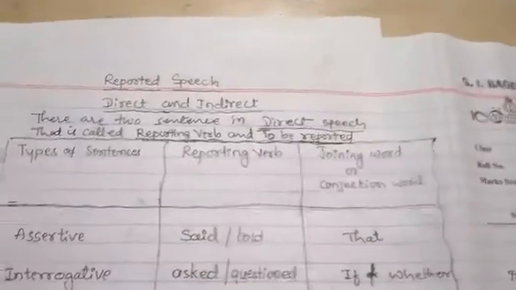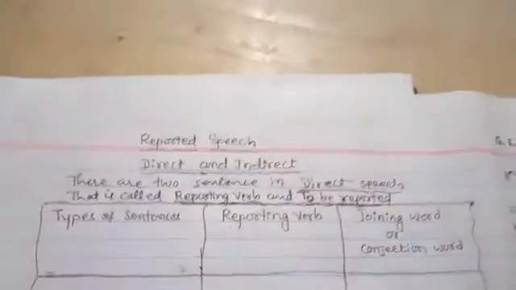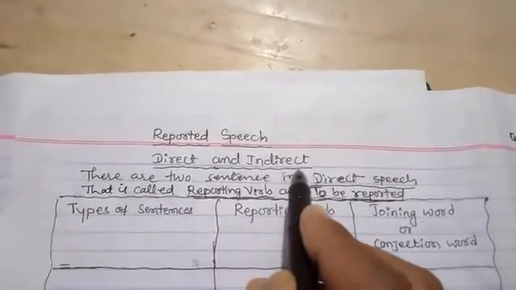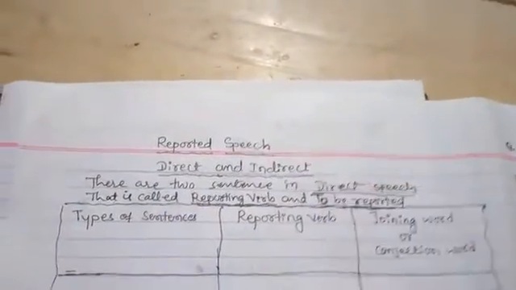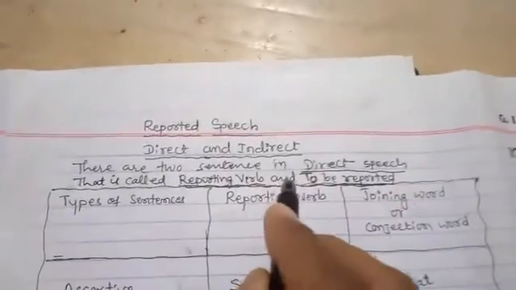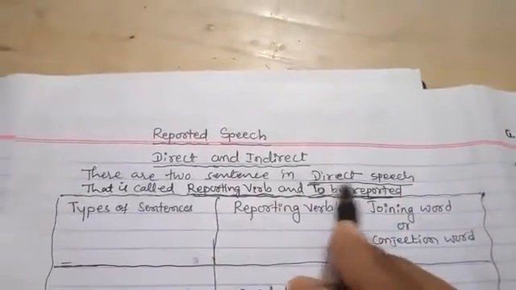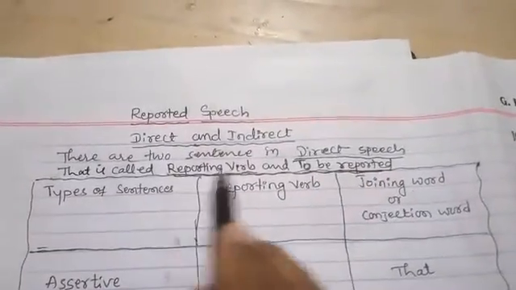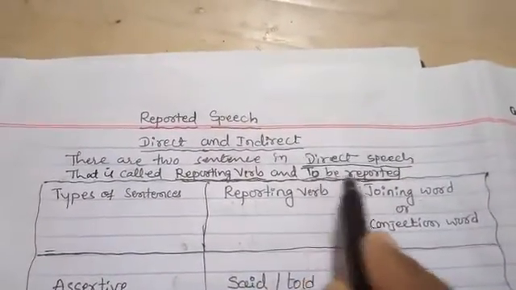So see here, reported speech means direct and indirect speech. There are two parts in direct speech, that is called the reporting verb and the part to be reported.